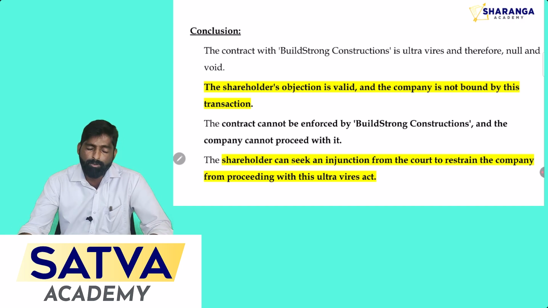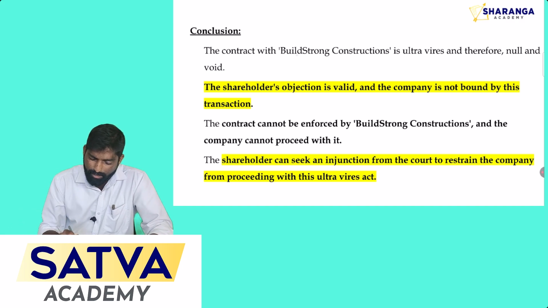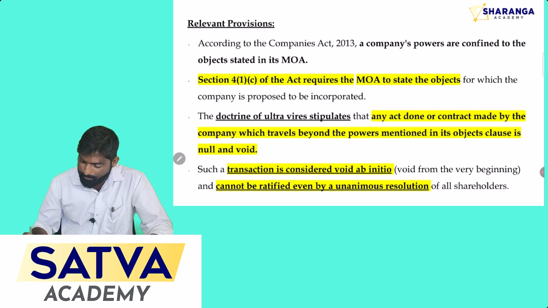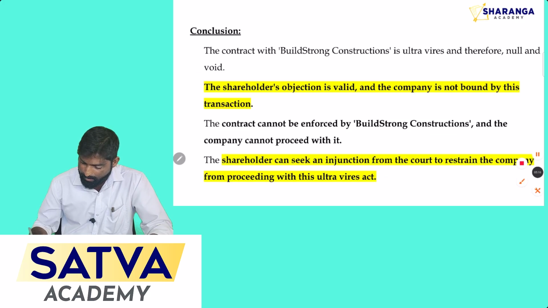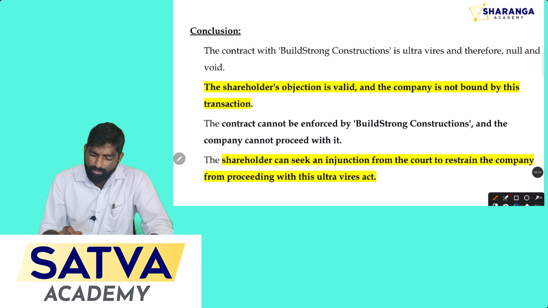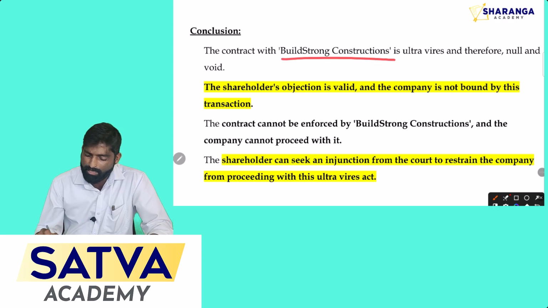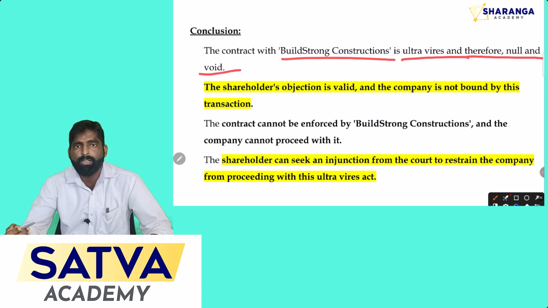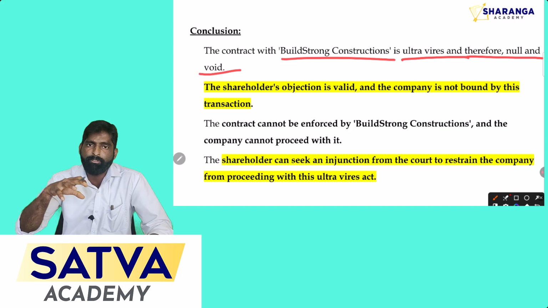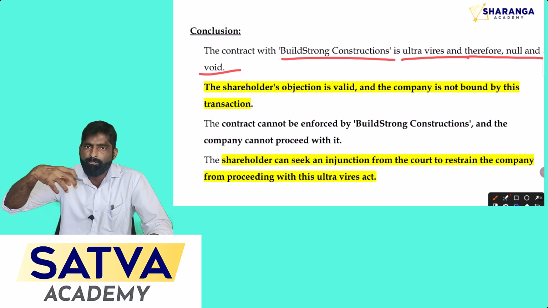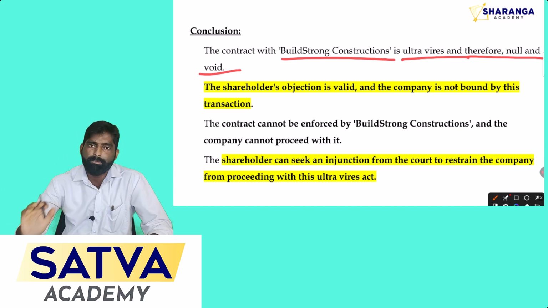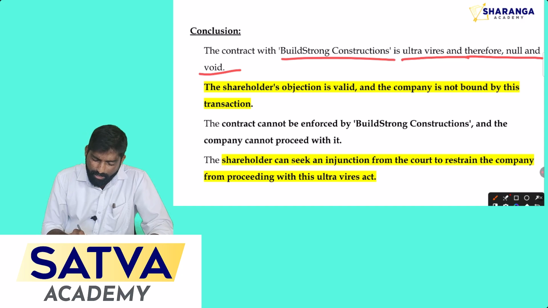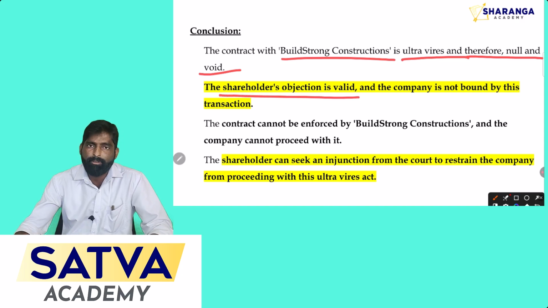While giving the conclusion you have to tell that the contract with Build Strong Construction is ultra vires, so the act is null and void. According to the Contract Act, you know that an act which is null and void is invalid, so there is no enforceability by law. So here the shareholders' objection is valid. You can give that suggestion.